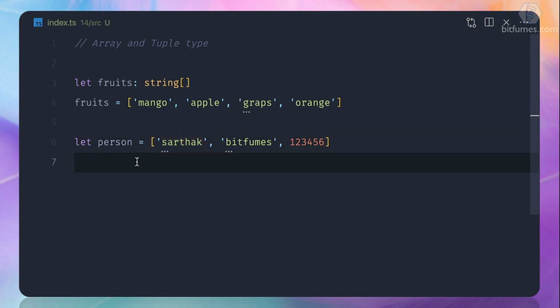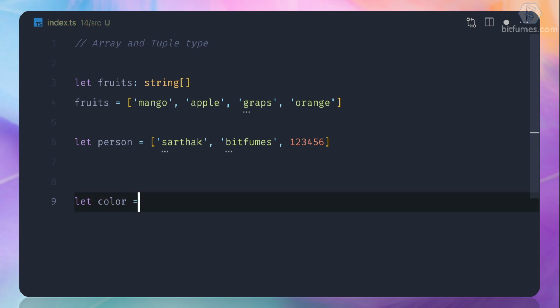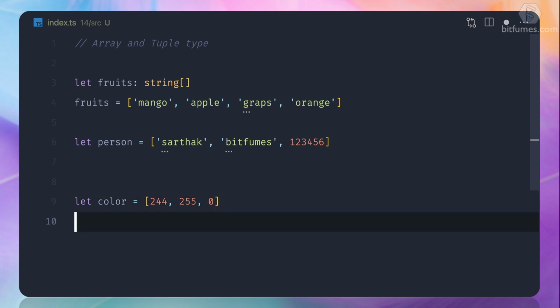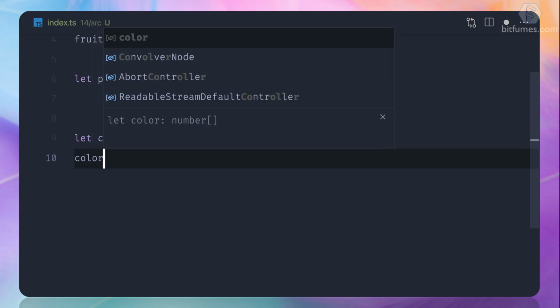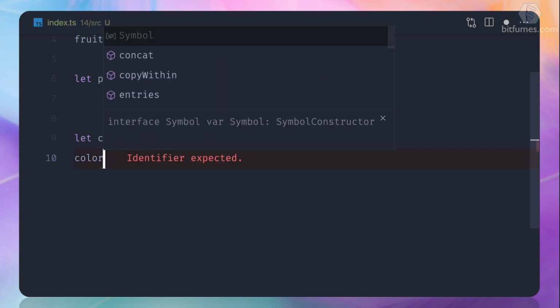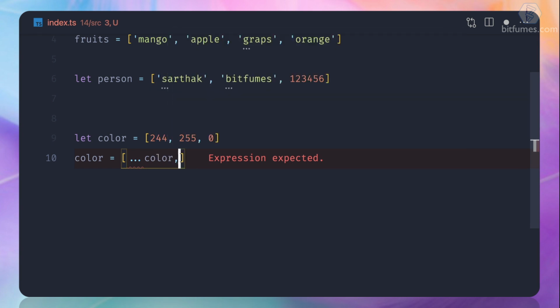Because I can do something like this. Let's say a real example for a tuple is an RGB color. So color is 244, 255, maybe 0. That's good. But since this is a normal array and TypeScript infers that it's an array of numbers, I can do this and say, hey, just spread color and add 255 after that.